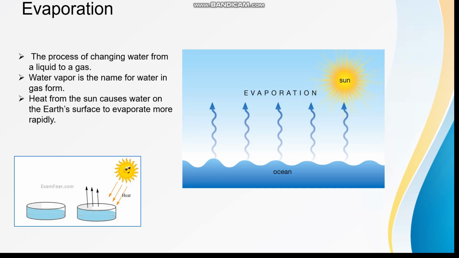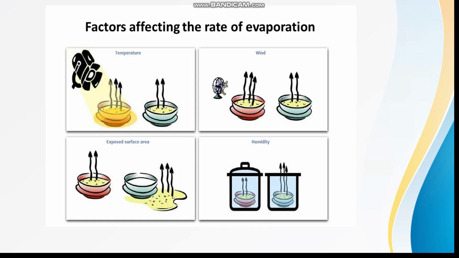Moving on to evaporation. Evaporation is the change of water into water vapor on heating. The heat from the sun causes water on the earth's surface to evaporate more rapidly. Evaporation takes place all the time, but it takes place faster when the weather is windy, it is hot, or the exposed surface is large. These are nothing but the factors affecting the rate of evaporation. The temperature, wind, exposed surface area, and humidity are the factors that affect the rate of evaporation.